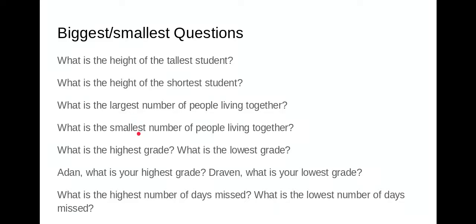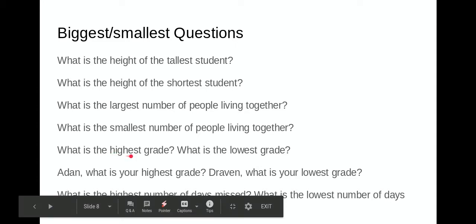What is the highest grade? These are things that teachers always ask themselves after we give a test out. What is the highest grade? What is the lowest grade? We didn't say biggest and smallest, but highest and lowest kind of mean the same thing. And that could be for the whole entire class, or it could just be for one person.